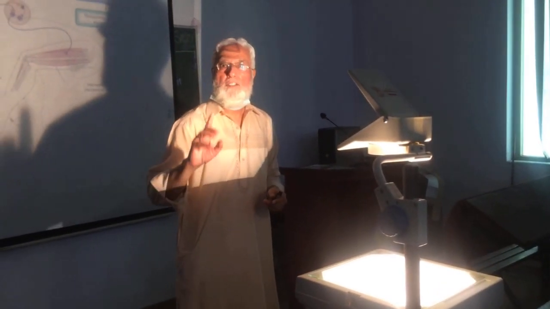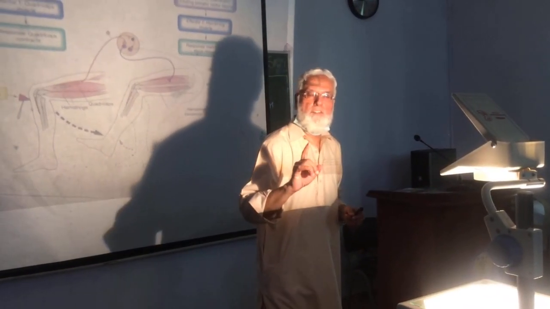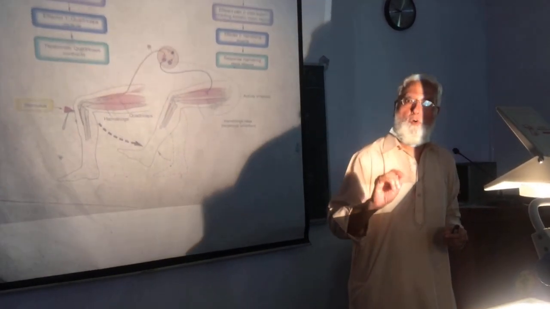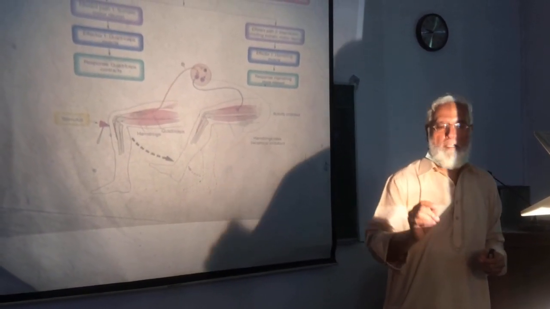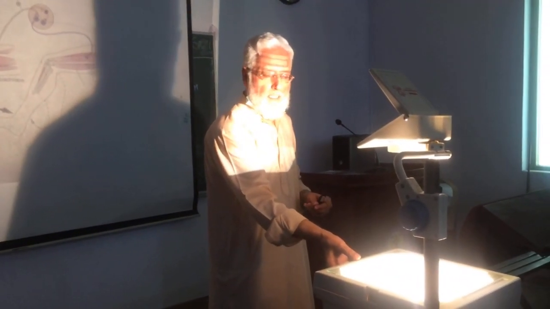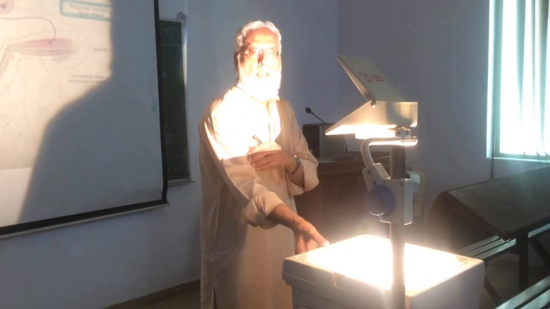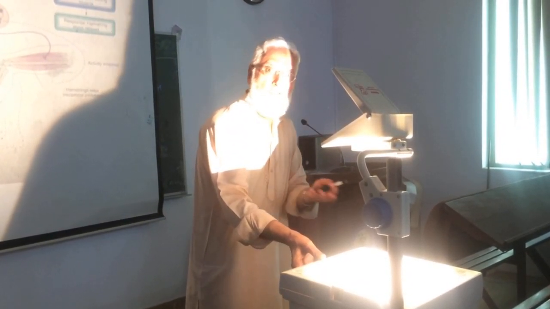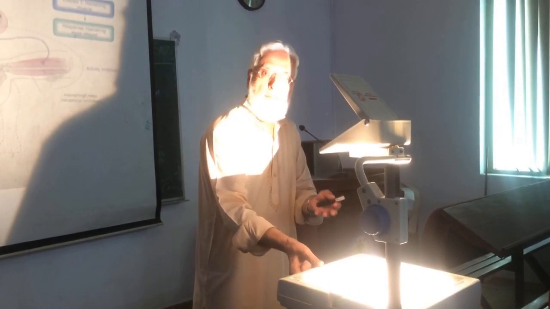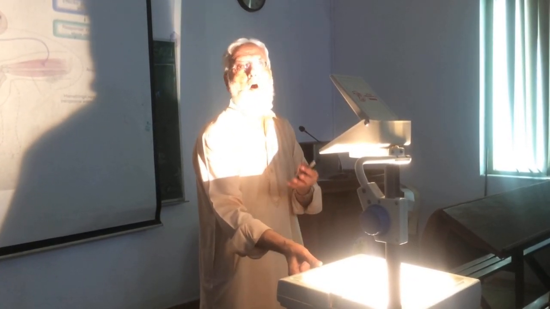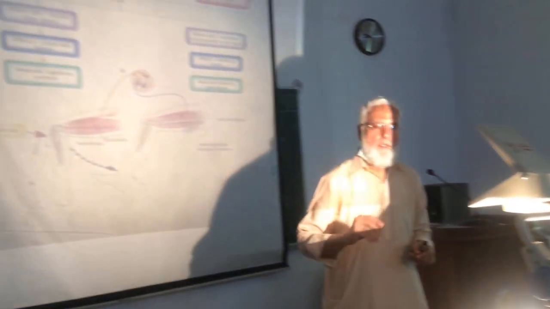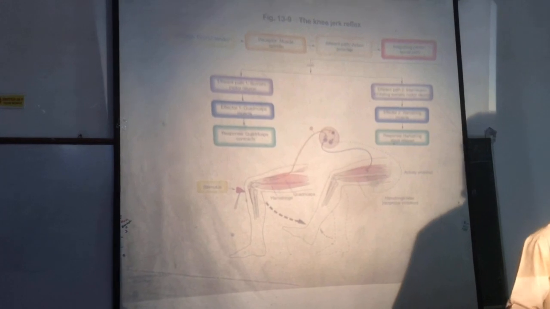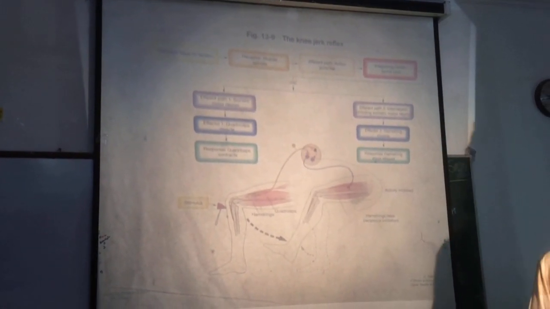So keep in mind that the stretch reflex is involved in lifting load or weight. When we want to lift the object, the flexors of the forearm and the arm are stretched. So these contract, and we are able to lift the load. So this was about the functions of the muscle spindle first, and then the function of the stretch reflex.